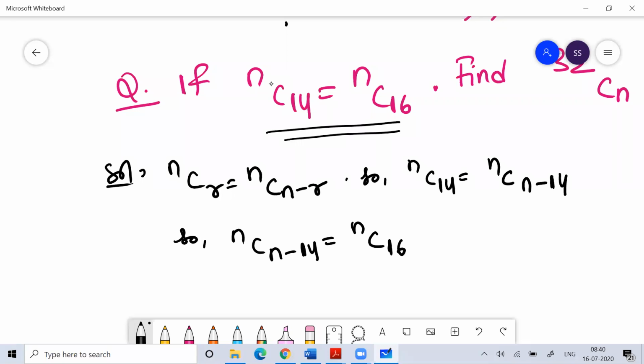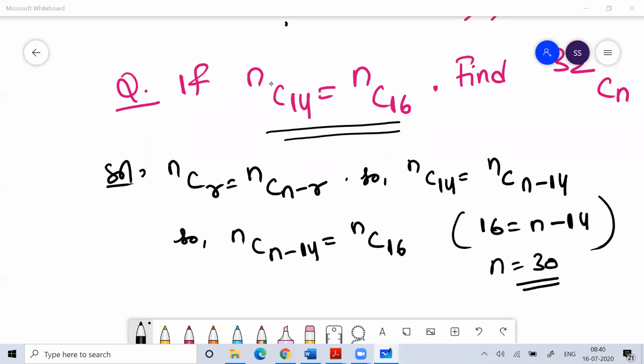They are equal, you know that. This means 16 is equal to n minus 14. So it is equal only when 16 is equal to n minus 14. What is your n? n is equal to 30.